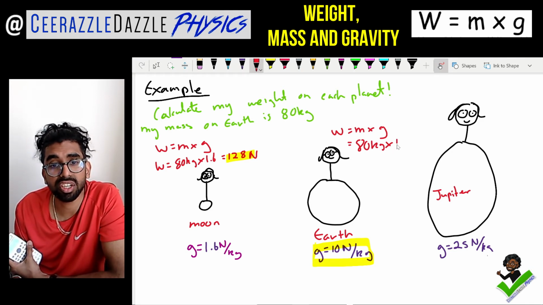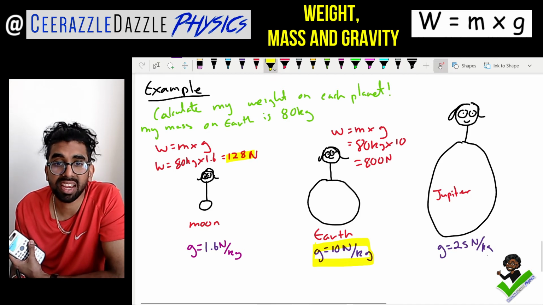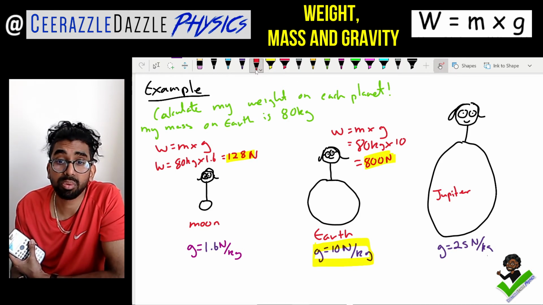So 80 kg times by 10. Therefore, my weight is going to be 800. Don't forget the units. Newtons, everyone. 800 newtons over here. Last of all, we've got Jupiter.